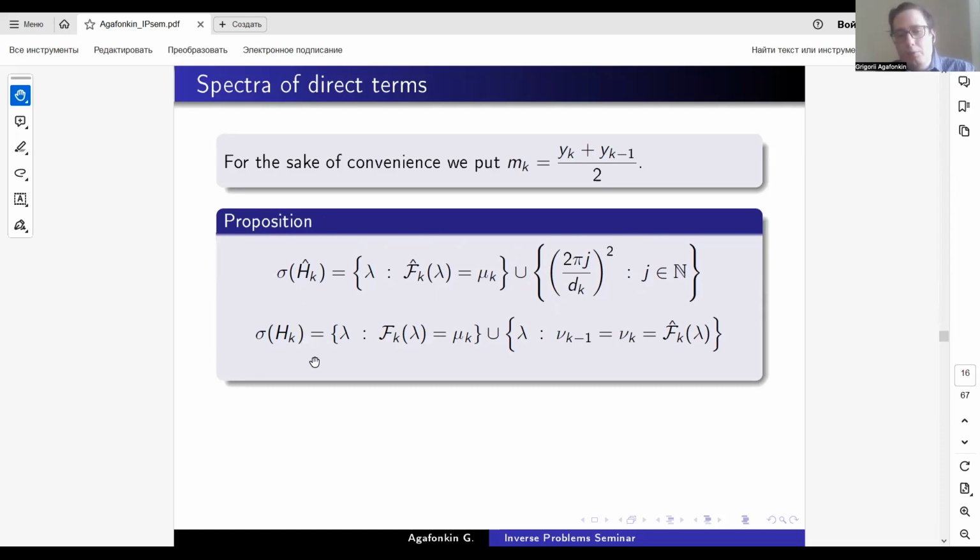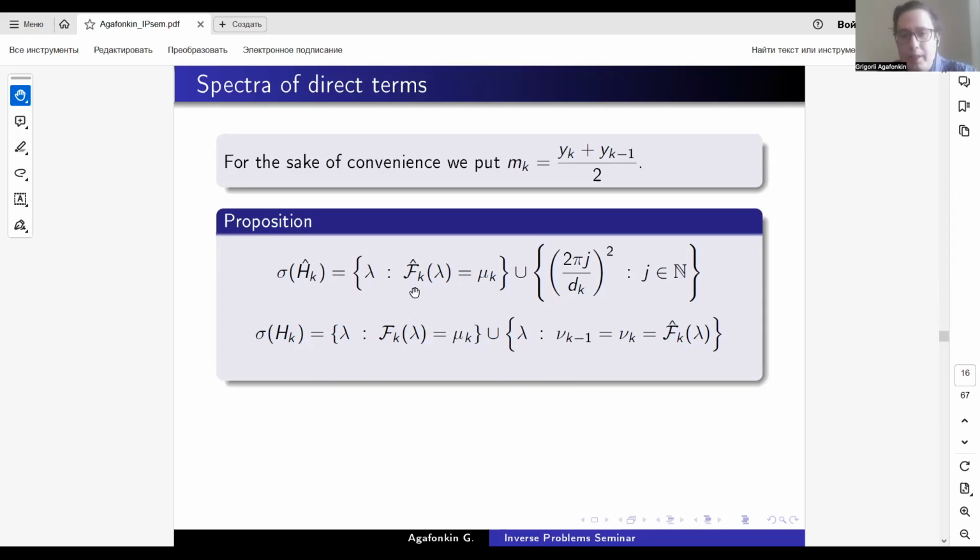And the spectrum of hk without hat is similar. It also contains the roots of some functional equation, fk without hat, which we define on the next slide, as well as some degenerate series. If nu k minus 1 is equal to nu k, then there is the second sequence in the spectrum being the root of the functional equation fk hat is equal to this value nu. The function fk hat is the same as before.